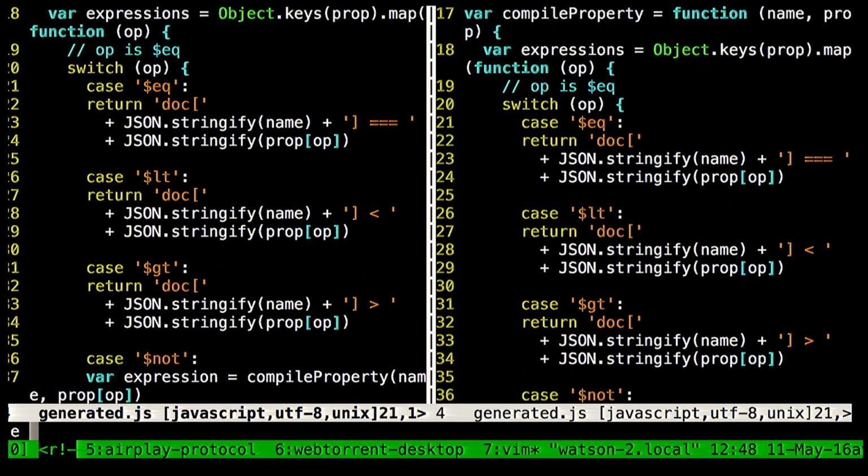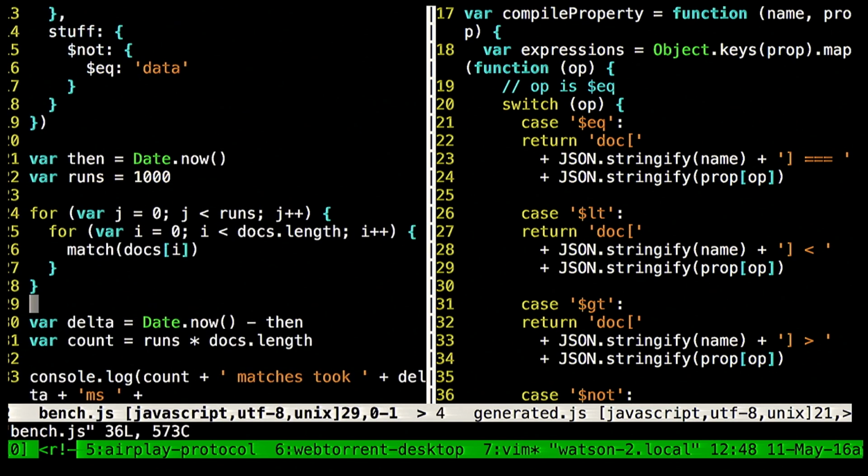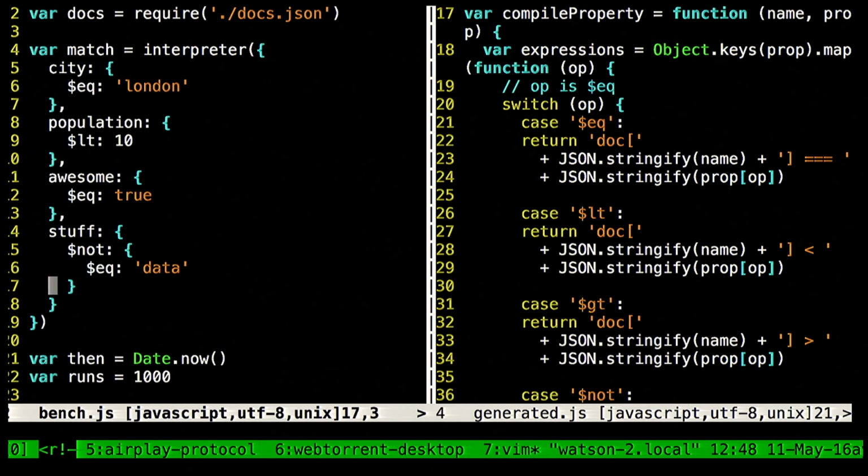So if we go into the bench thing here, you can see we want to test that the city has to equal London. We need to test that the population is less than 10. I don't know, it should probably be greater than. Awesome, of course. And some stuff property should not be equal to data.